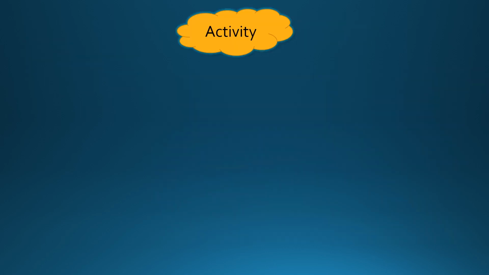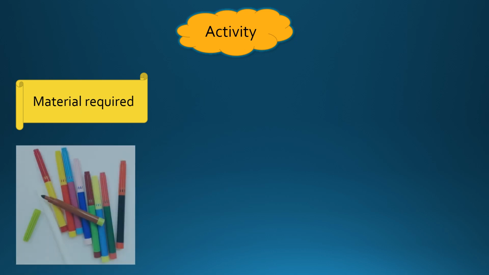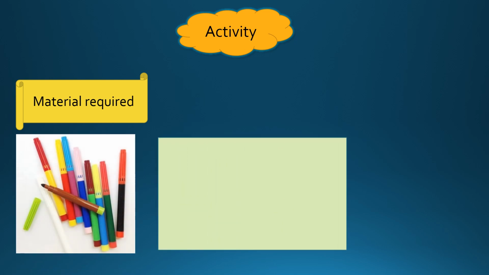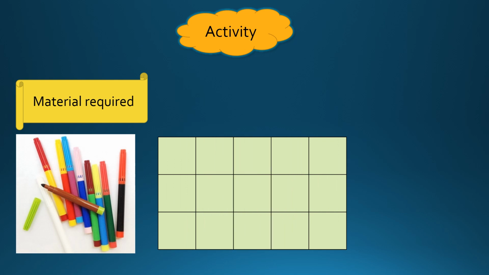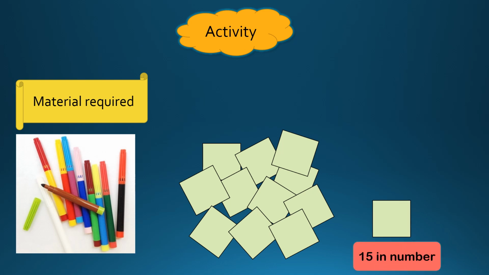As we have learned what are 3-digit numbers, let's do an activity to understand better. So we are going to do this activity in the next live class. So for that, what are the materials required? You have to get ready with that. Colorful sketch pens, and take a sheet, any colored sheet. If you don't have a colored sheet, you can take an A4 sheet, and you have to cut it into squares. So once you cut it, it should look like this, and the measurement of each square is 2 centimeters by 2 centimeters, and you have to get ready with 15 small squares.